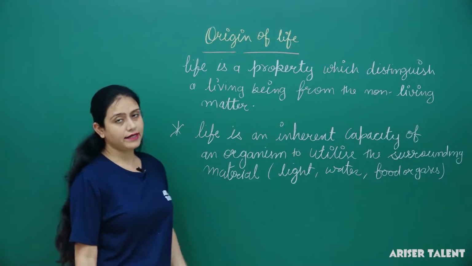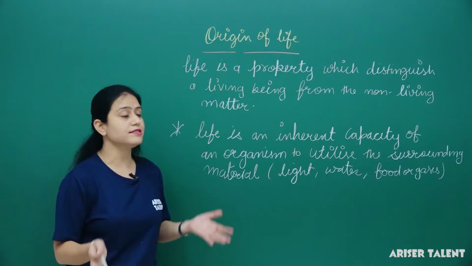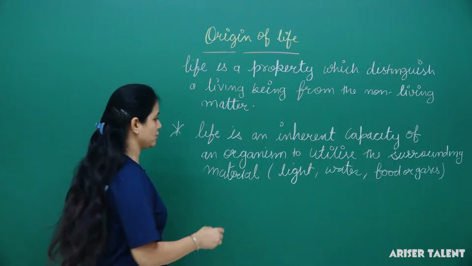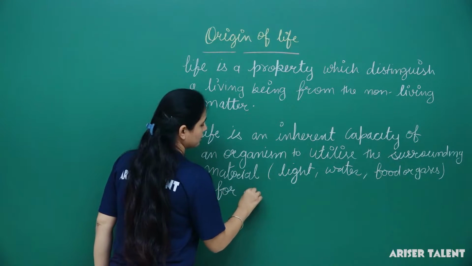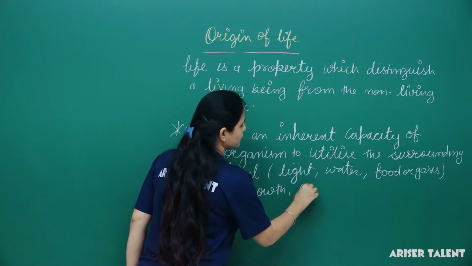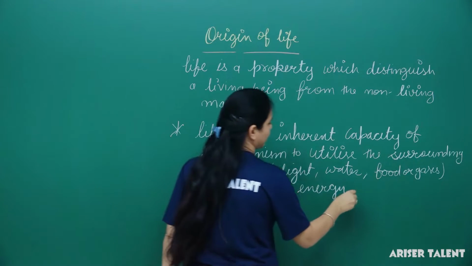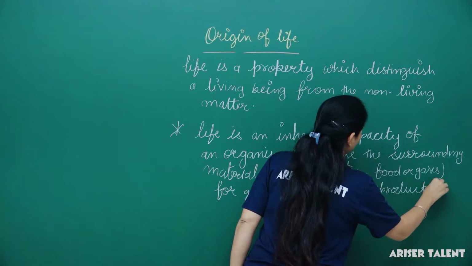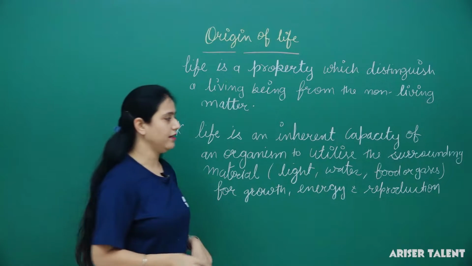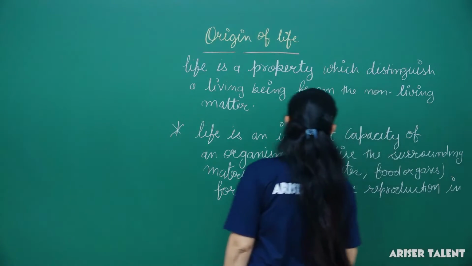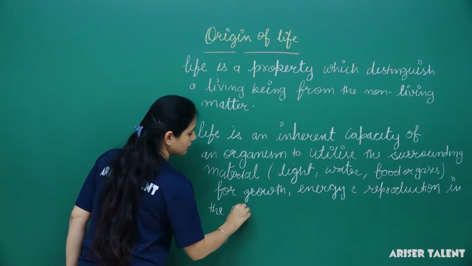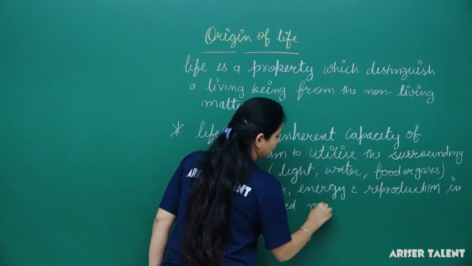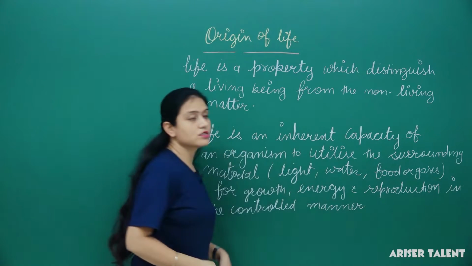So, life is an inherent capacity of an organism to utilize the surrounding material for growth, energy and reproduction. But the thing is that they should utilize them in a controlled manner. This is known as life.